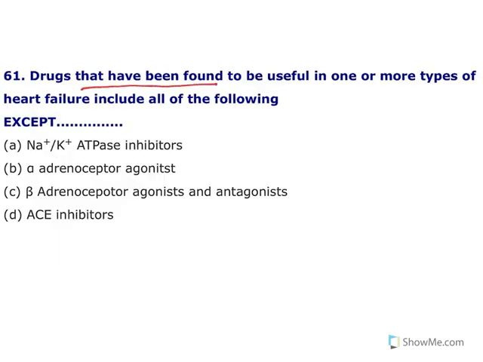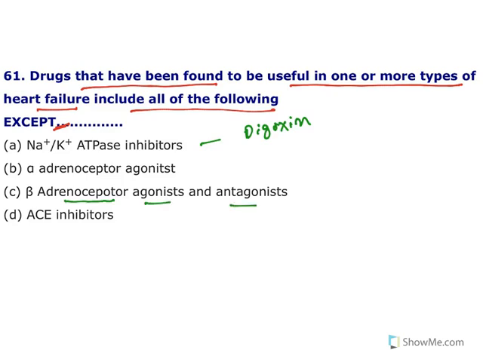Moving to the next one. Now, drugs that have been found to be useful in one or more types of heart failure include all of the following except. That means which of the following classes cannot be used to treat heart failure? Sodium potassium ATPase inhibitors, the best example is digoxin, which is one of the drugs of choice to treat heart failure. Beta adrenoreceptor agonist, antagonist, remember this, both of them can be used to treat heart failure depending upon the symptoms.